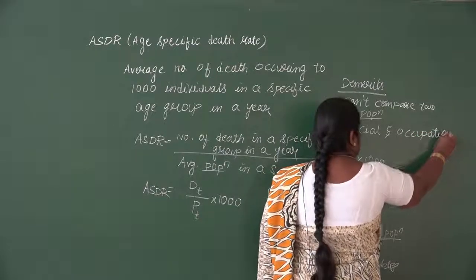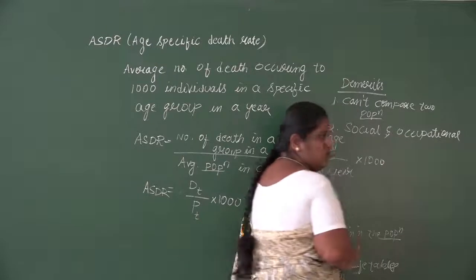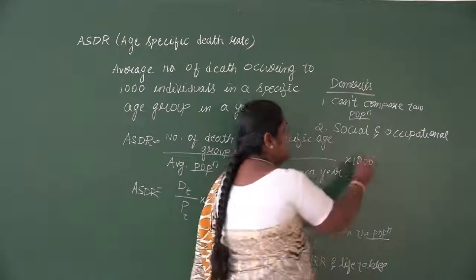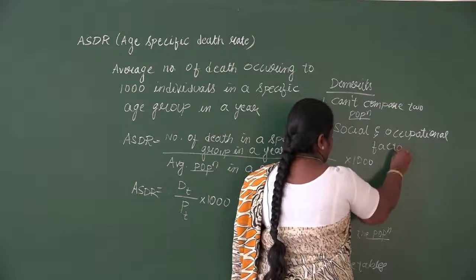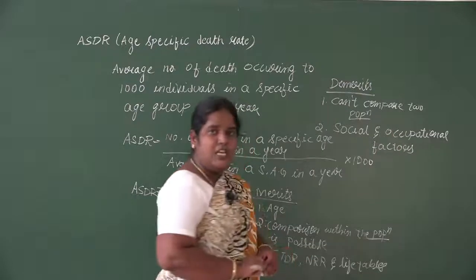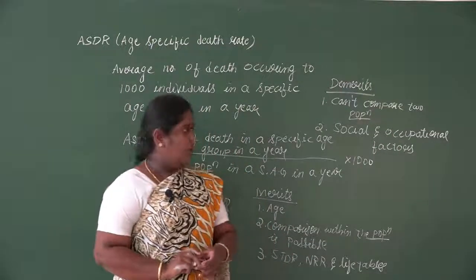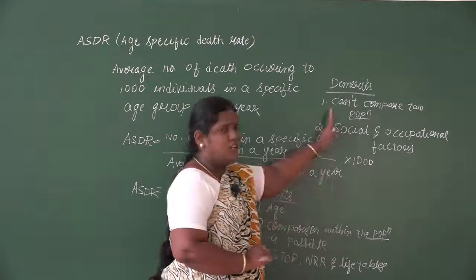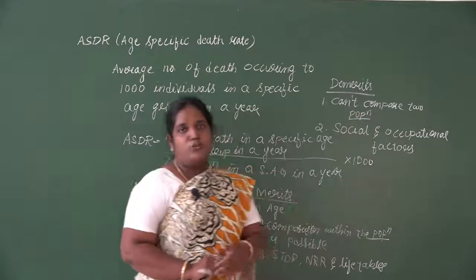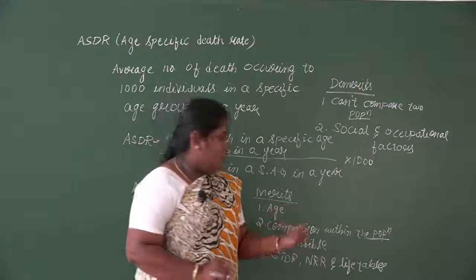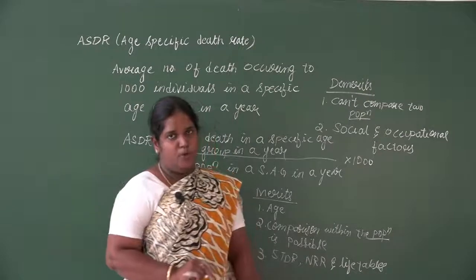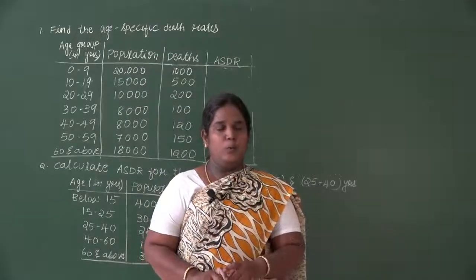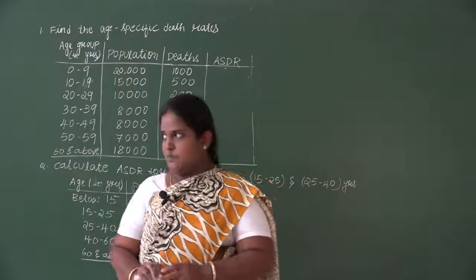So maybe based on the area or based on the occupation, some occupation where the death rate will be high, we don't consider that. We assume for every person it is the same death rate, but that is not there in actual life. So it is ignoring the social and occupational factors, and we cannot compare the death rate among two different populations. We can compare only when it is within the same population and not for two or more populations. Okay, now we'll start with the problems based on the age specific death rate.